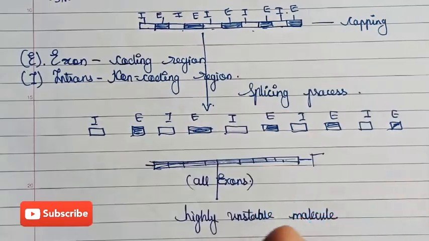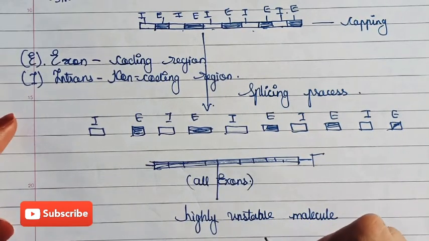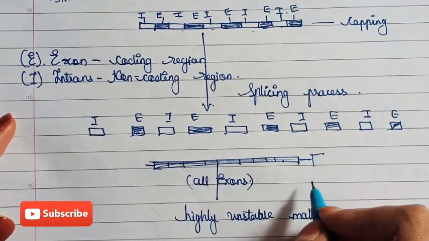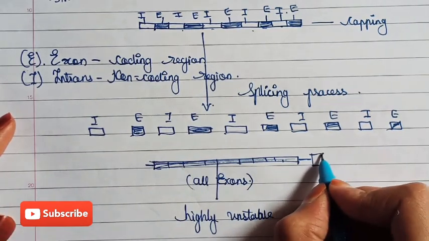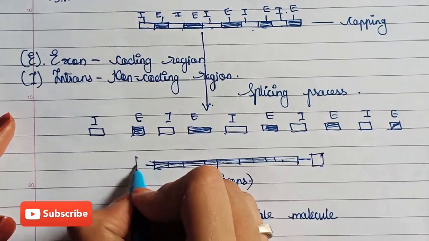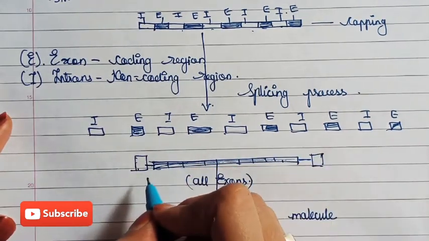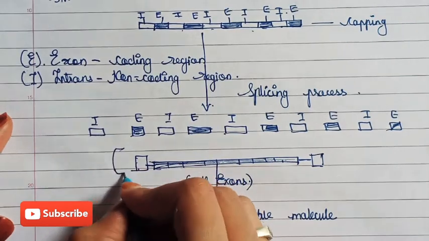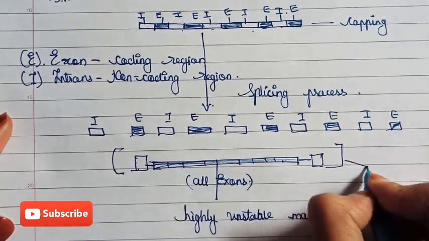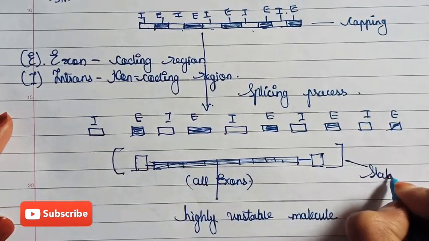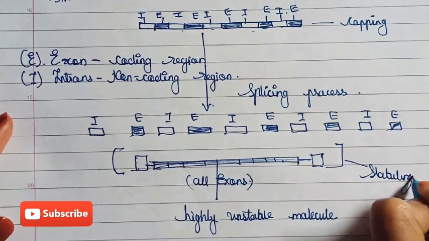But this is not a stable molecule, and to stabilize it, the capping process occurs. Here the caps are going to be attached, and this whole molecule is going to be stabilized.